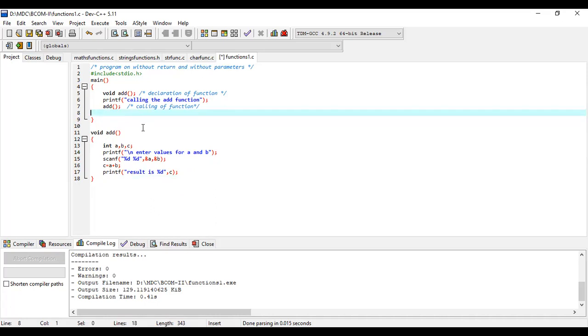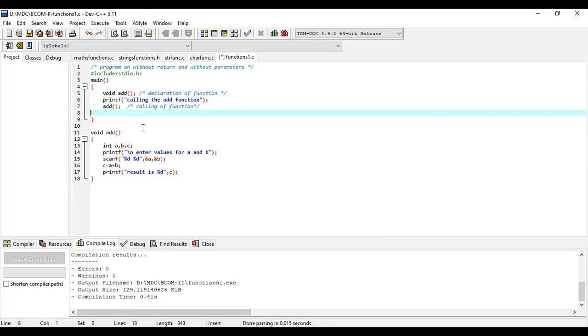In the same way, you can write many functions like this. This is the concept of writing functions. The main advantage of writing functions is that when you write a program with a number of functions, it is easy to understand. It is easy to find the errors.